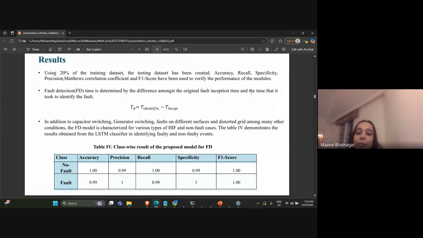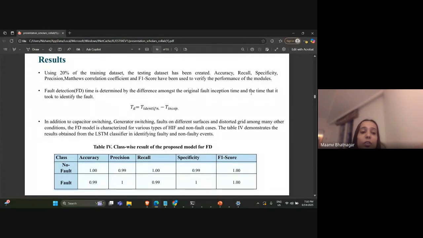So it is a four grid matrix, and if we want to calculate, suppose, accuracy, then we will take the sum of true positives and true negatives divided by the total number of data that we have. Sensitivity is calculated with the help of the formula true positive rate divided by the true positive plus false negative rate.